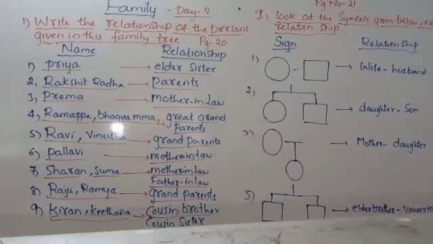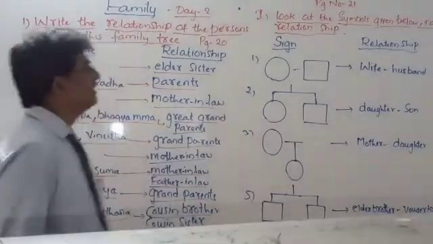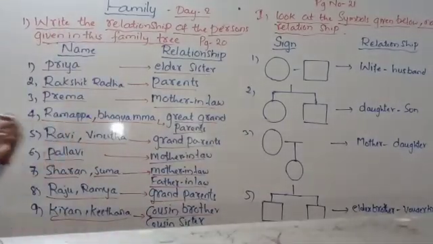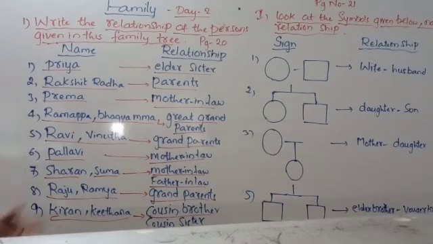Today's homework is this one you write, and this also you try to write. If you write all these things again, you will be perfect in further things. Understood? These are very important for you. You can continue this, and write it neatly, draw neatly and write neatly. So this is the homework for you. Understood? Thank you.